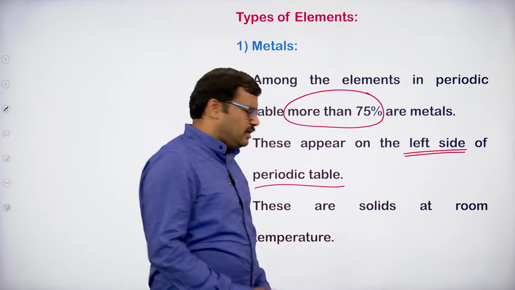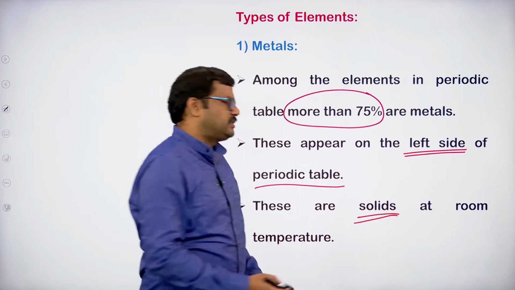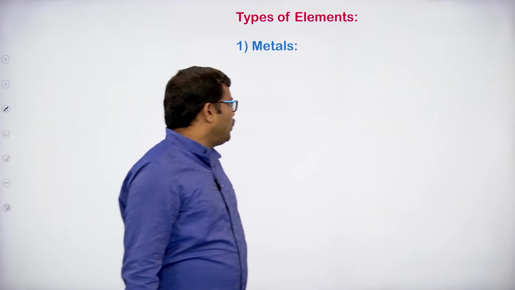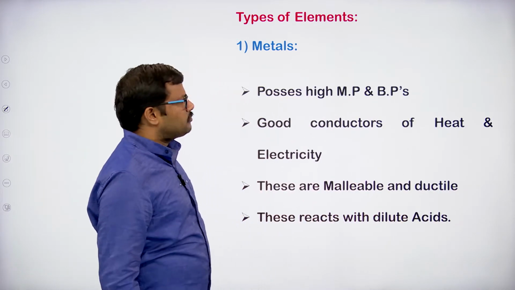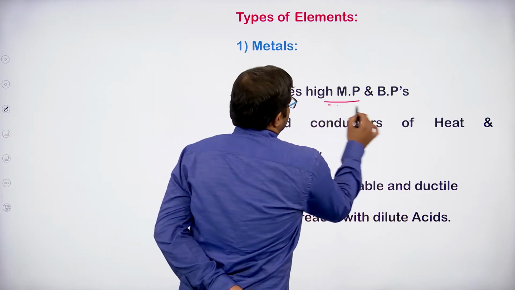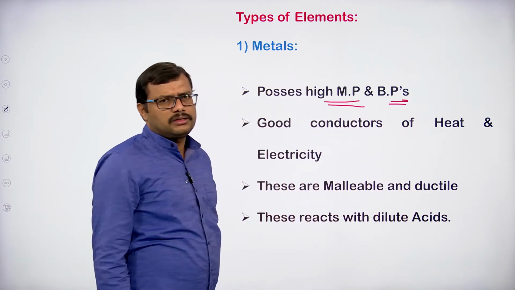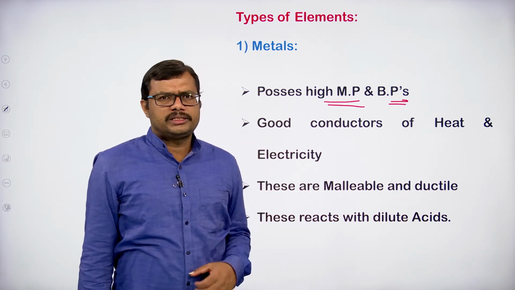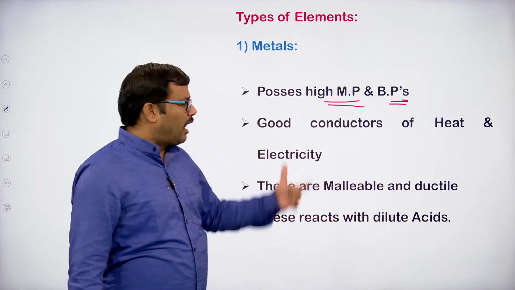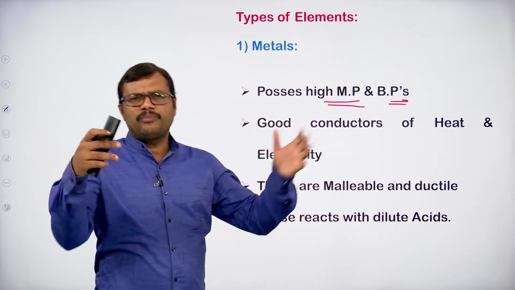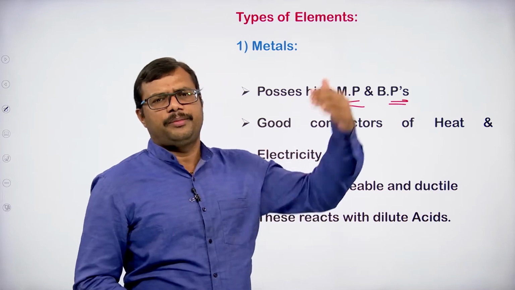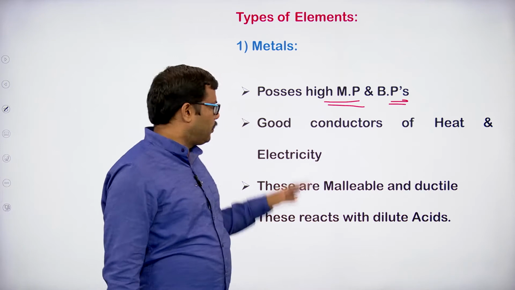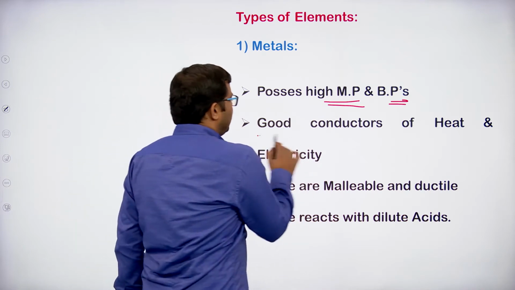These are generally solids at room temperature. The exception is mercury, there is no doubt. Metals generally possess high melting and boiling points, because these are elements which are solids under room conditions. The melting and boiling points of metals are very high because of their solid nature at room condition. And they are good conductors of heat and electricity.